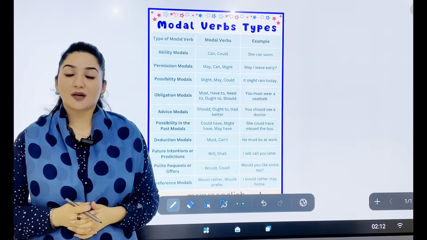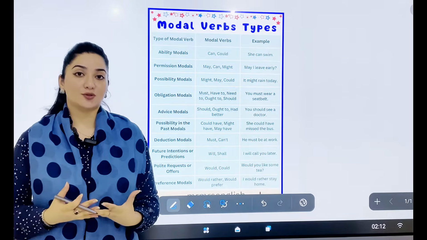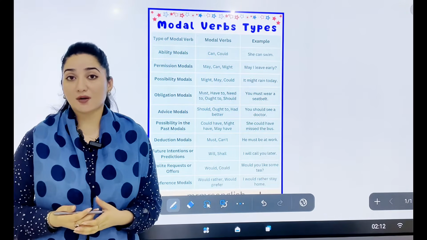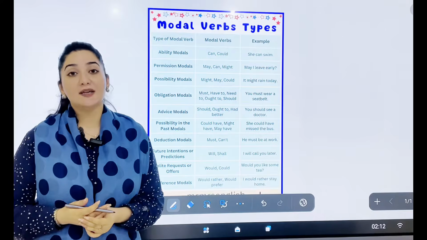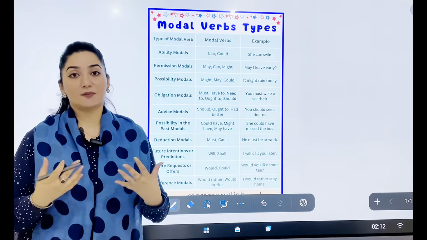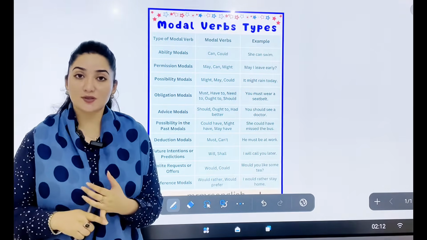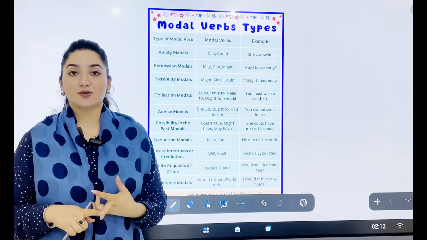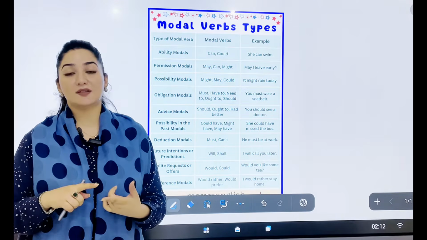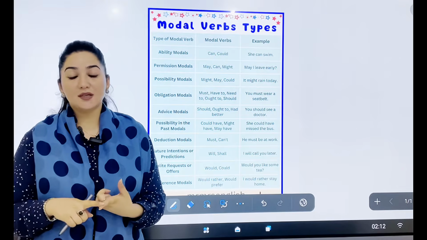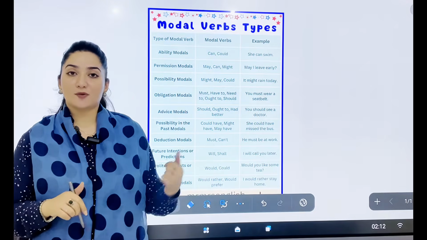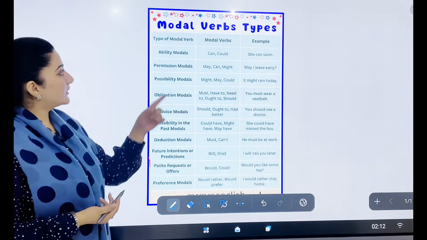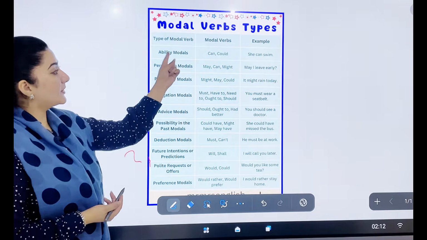So modal verbs are basically used for better communication. They are a type of verb, but most of the time they are used to talk about the intent of the speaker, कि वो किस intention के साथ बात कर रहा है, whether they are giving some instructions, sharing some suggestions, making any sort of request, or giving some order to somebody. So there are multiple types of modal verbs that we are going to explore in today's lesson. As you can see on the screen, there are different types, starting from the ability modals.